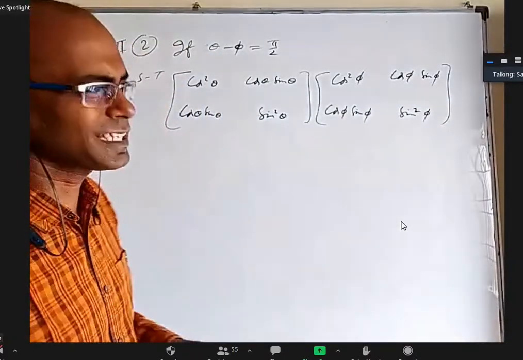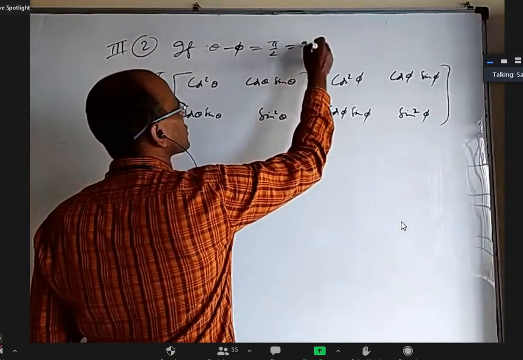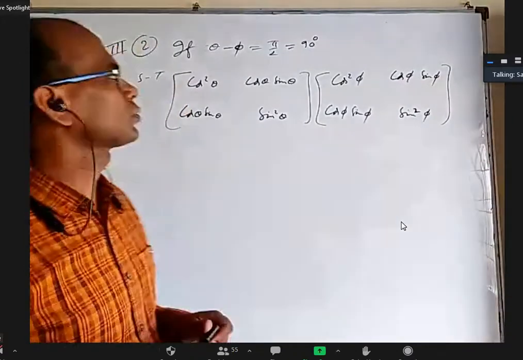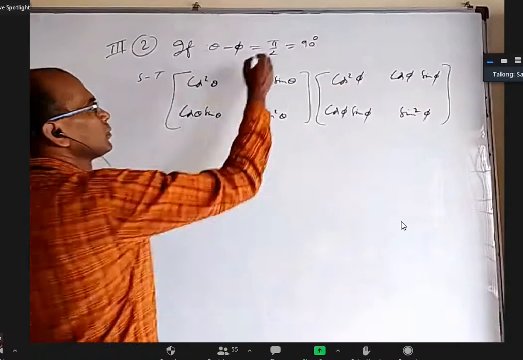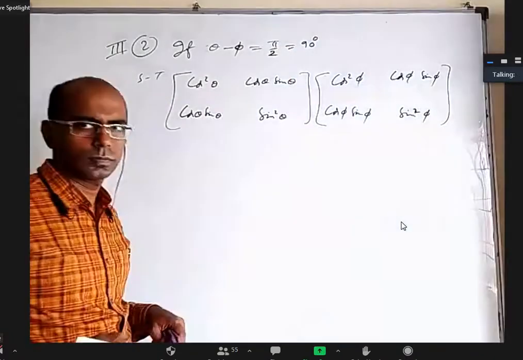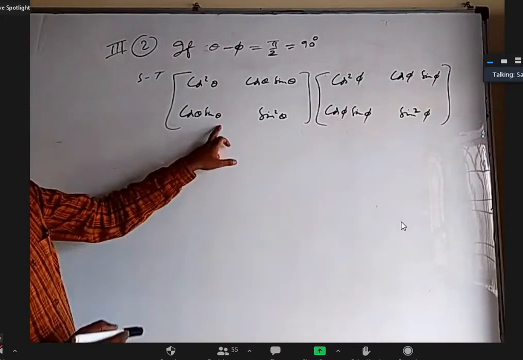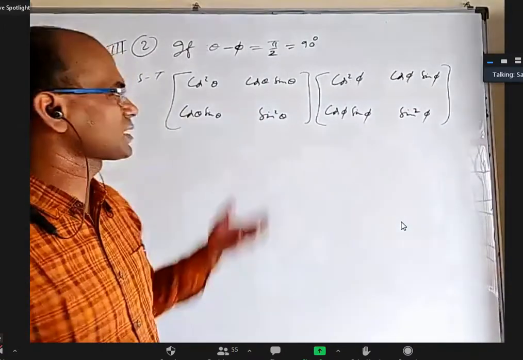Right now, just accept few things. Pi by 2 is equal to 90 degrees. Some of you know about this. Some of you don't know about this. So those who don't know, just accept that pi by 2 is 90 degrees. Is that okay? Yes, sir. Okay. Second thing, theta is just a symbol. They can give angle A here, they can give angle B here. You'll be more comfortable. They just give theta and phi.